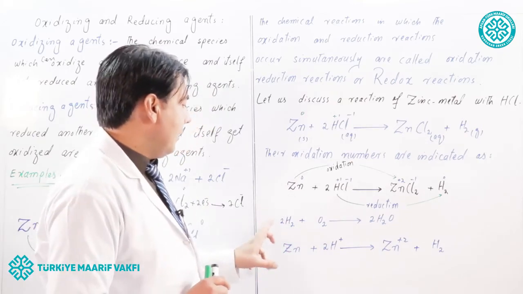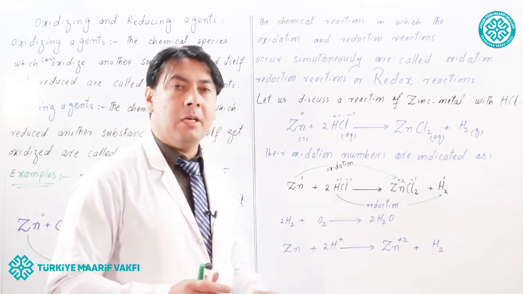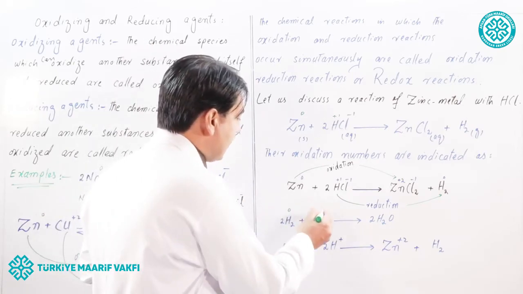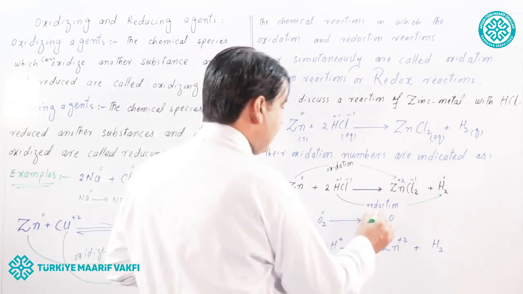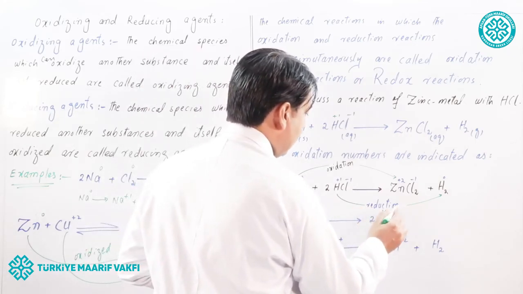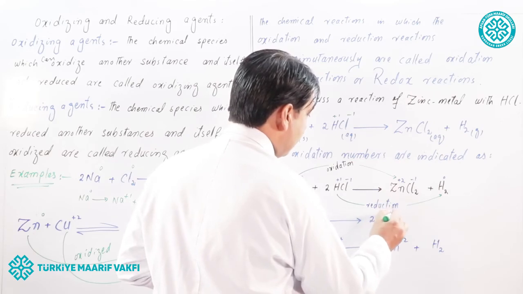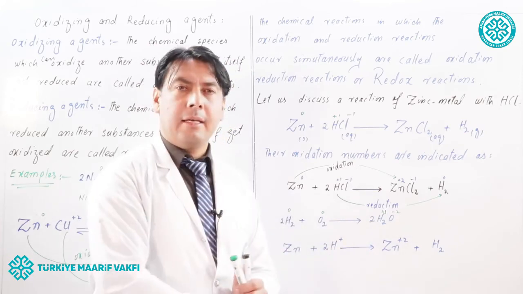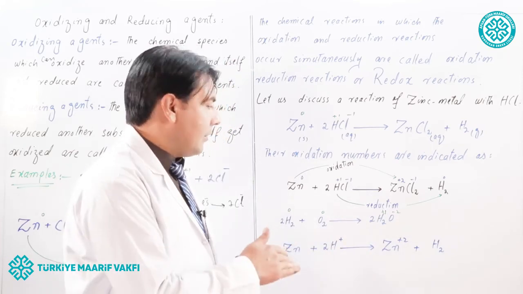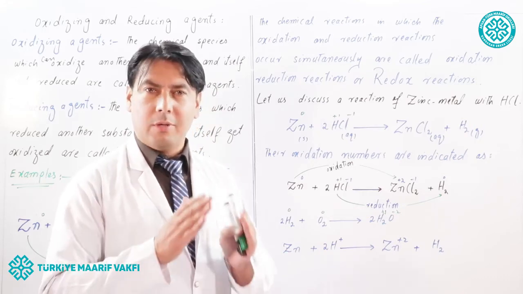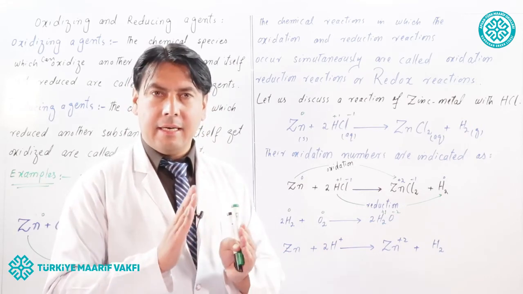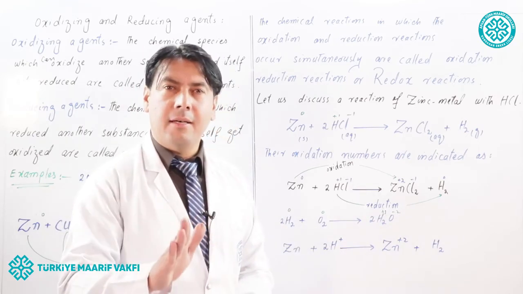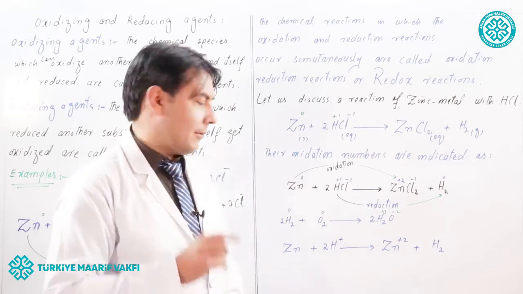Look to another example, 2H2 plus O2. They will form 2H2O. What is the oxidation state of hydrogen here? 0. Oxidation state of oxygen here? 0. Look here, the oxidation state of hydrogen is +1 and the oxidation state of oxygen is -2. So here again hydrogen is oxidized and oxygen is reduced. So again oxidation and reduction have occurred. Therefore this reaction is also called a redox or oxidation reduction reaction.